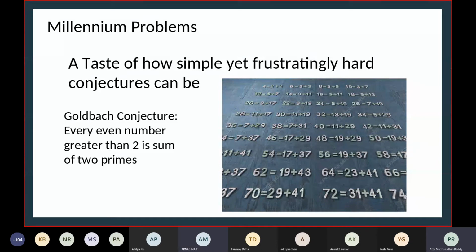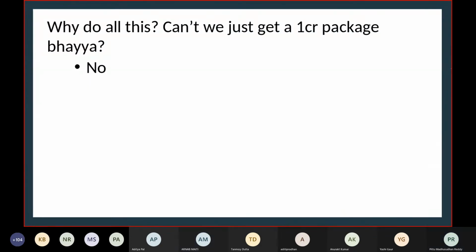But mathematicians have made a lot of progress toward proving it. They have proved it for weaker cases, where the even number is the sum of at least, say, 4 or 5 primes instead of 2. Okay, fine, we can talk about it in depth later. But yeah, maybe you can try. I don't think you have sufficient tools to attack this problem, but someday maybe some of you will solve it. Yeah, next.